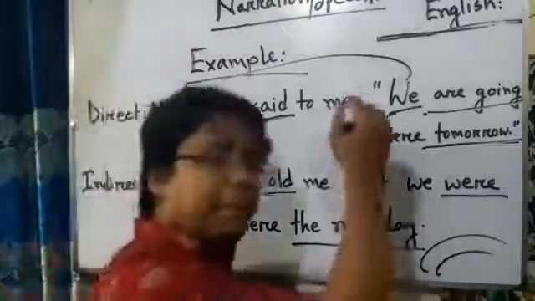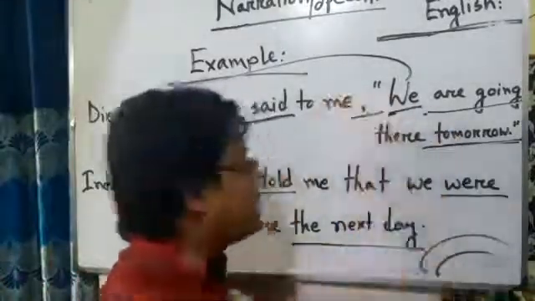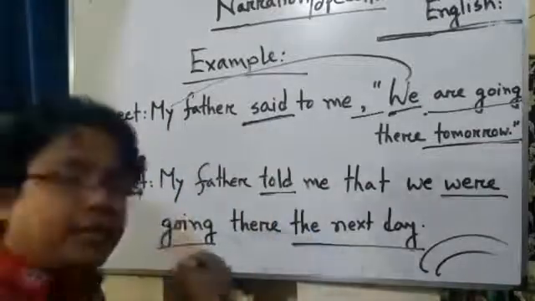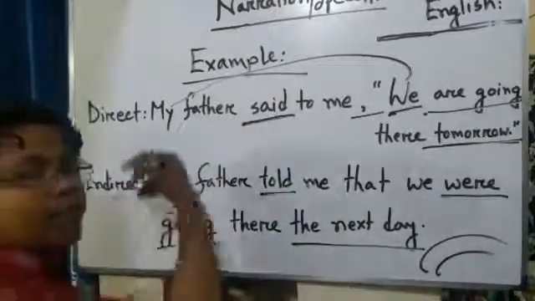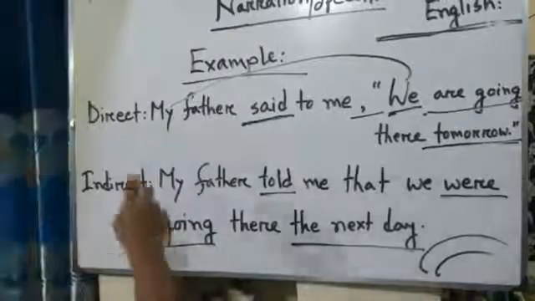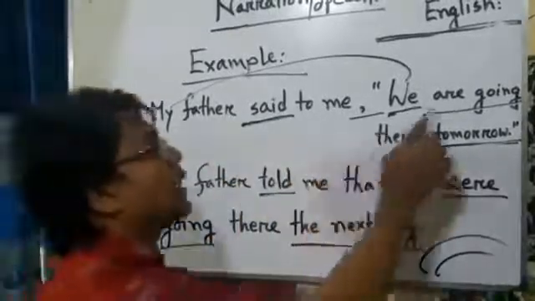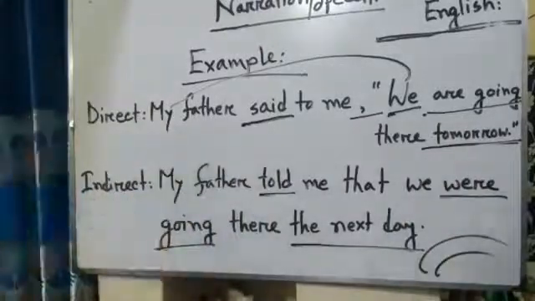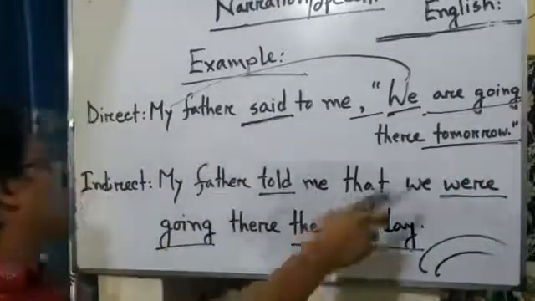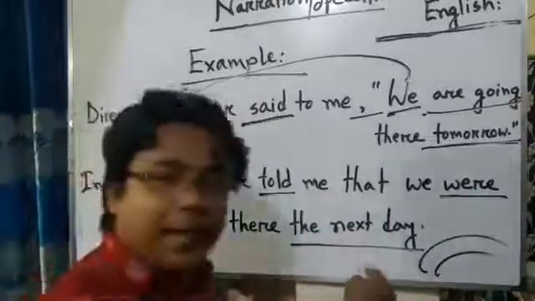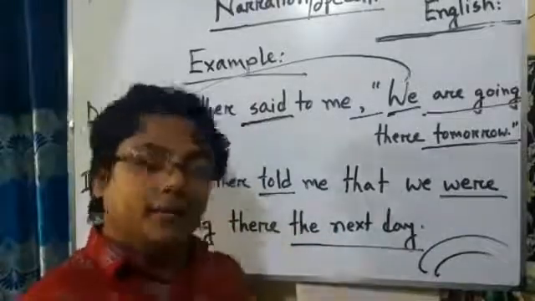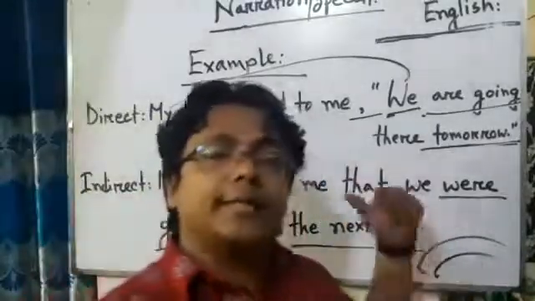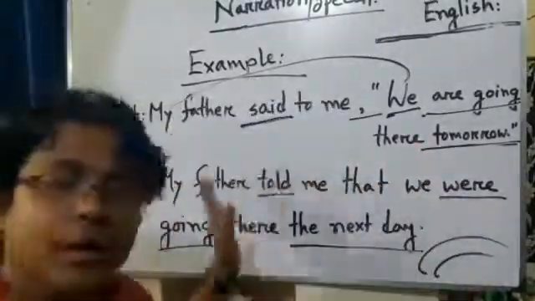Okay? And applying 5 points or 5 steps, we can change the sentence from direct to indirect speech. Okay? So the sentence is, my father said to me, "We are going there tomorrow." In the indirect speech, my father told me that we were going there the next day. Okay? Dear students, by this way, you can change a direct speech into indirect speech.